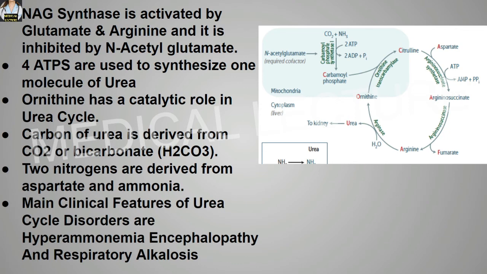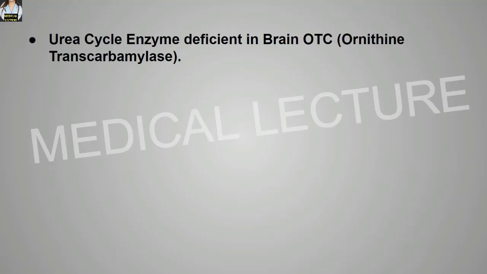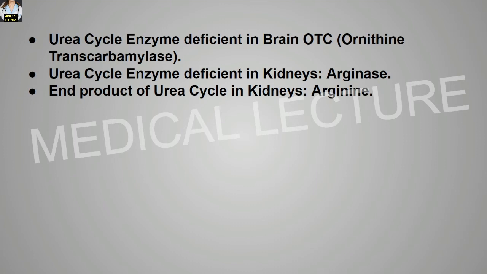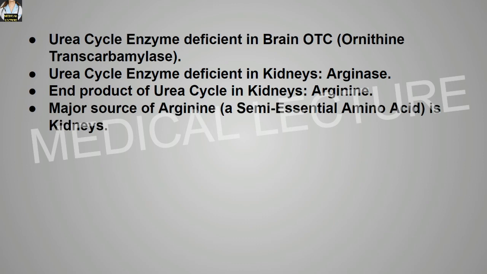Main clinical features of the urea cycle disorders are hyperammonemia, encephalopathy and respiratory alkalosis. Now, the urea cycle enzyme which is deficient in the brain is ornithine transcarbamylase. Urea cycle enzyme deficient in the kidneys is arginase. End product of the urea cycle in the kidneys is arginine. Major source of arginine, a semi-essential amino acid, is the kidneys, because over here the end product of the urea cycle is arginine in the kidneys.